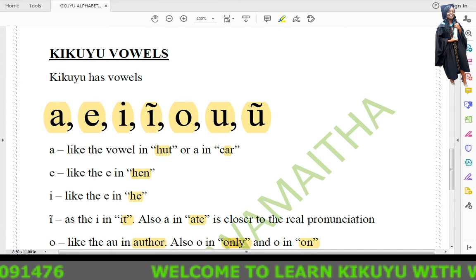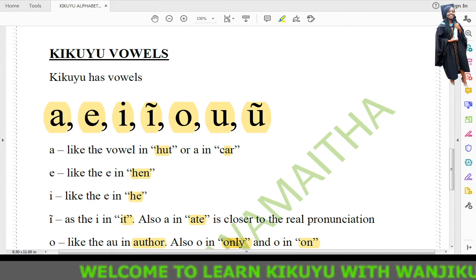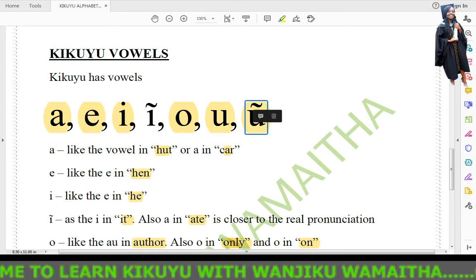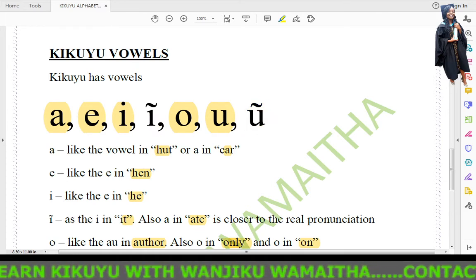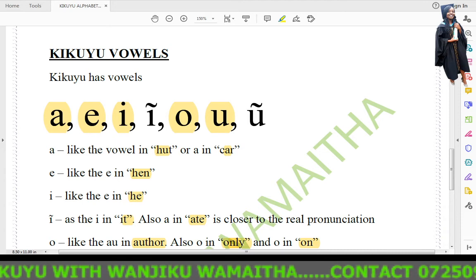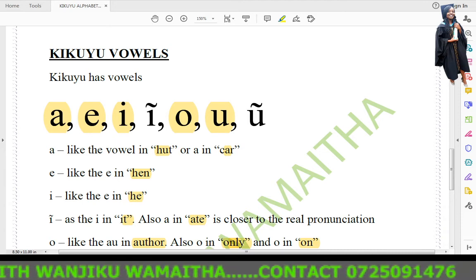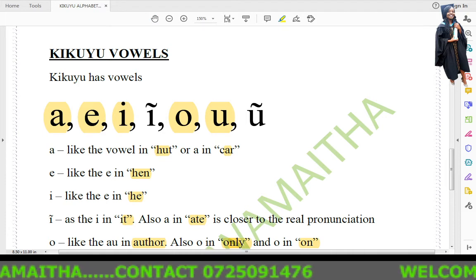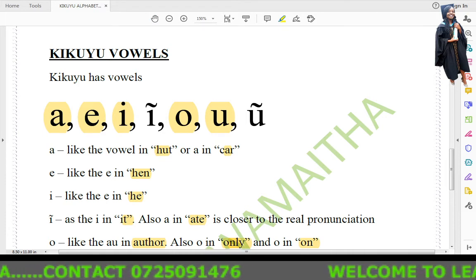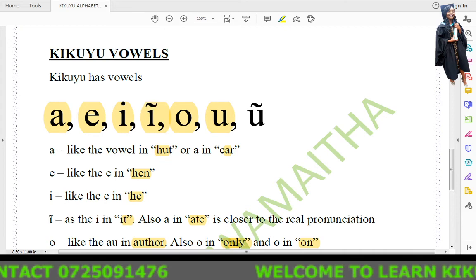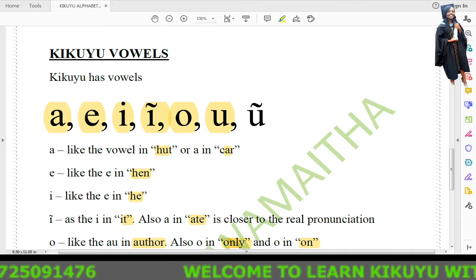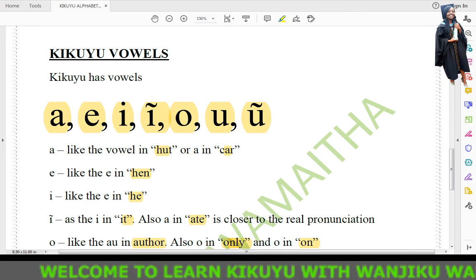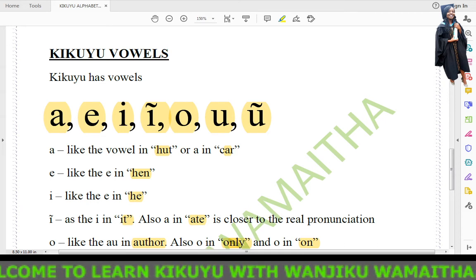These two vowels here, A and O, are the ones that distinguish Kikuyu from any other language. They are the unique vowels that are found only in the Kikuyu language.